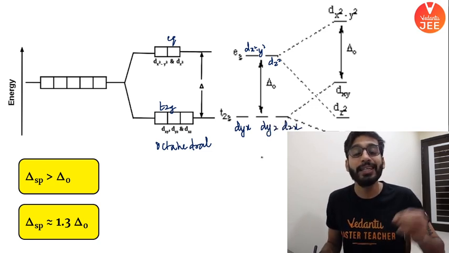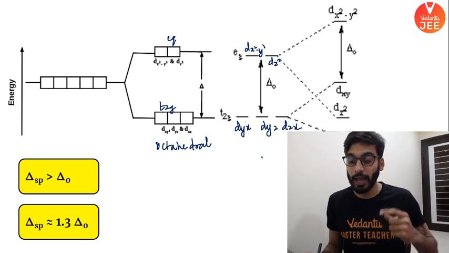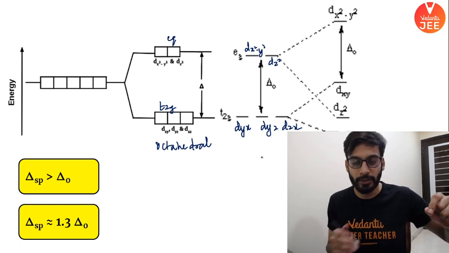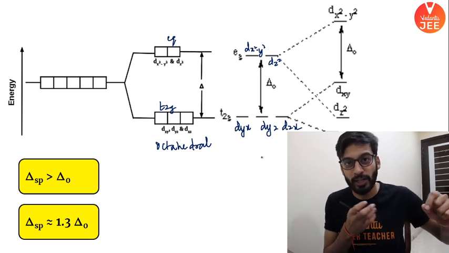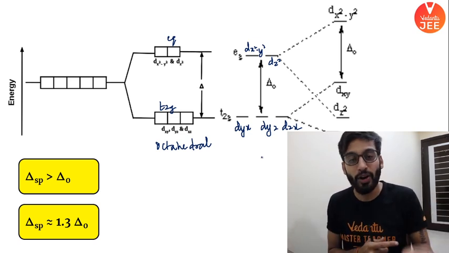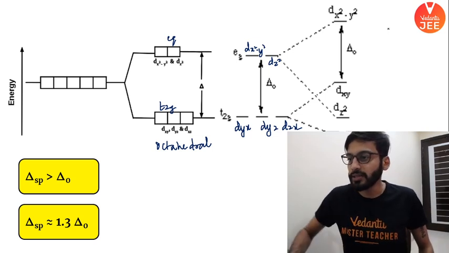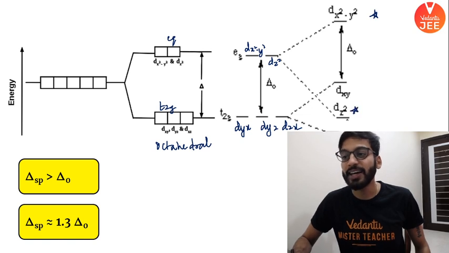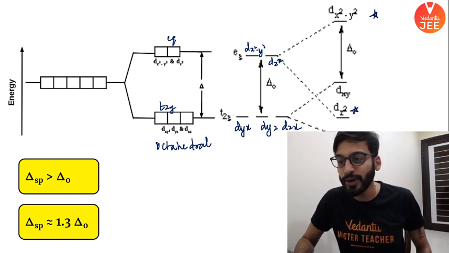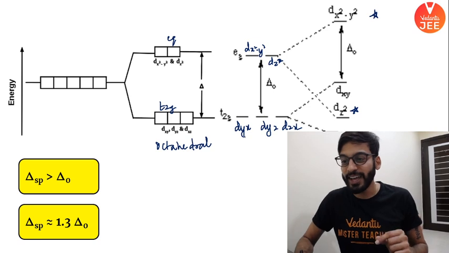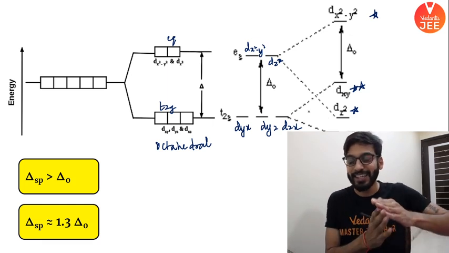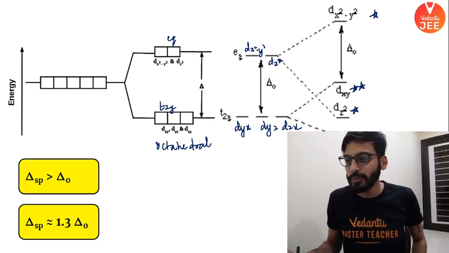Now, because the ligand is coming along the axis and from the xy plane, the lobe of the d orbital of the metal which is lying along the axis will face more repulsion. As a result, dx square y square went up, dz square came down. That's the important point. I hope you understood this bit. Okay? And dxy went up, it came here. I hope the bit is clear. As you can see, splitting is more here.